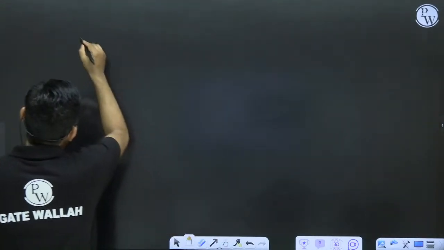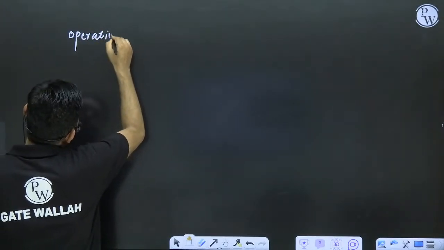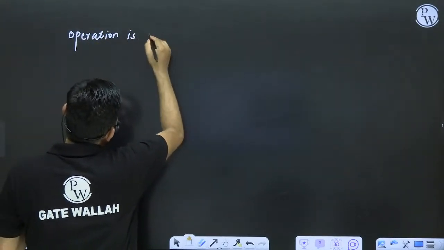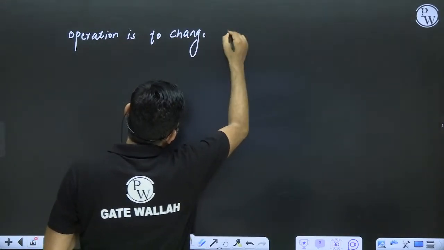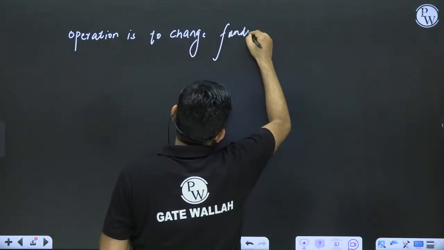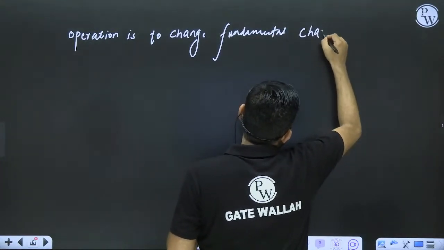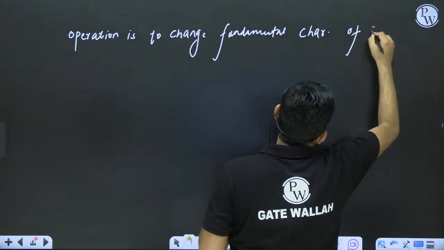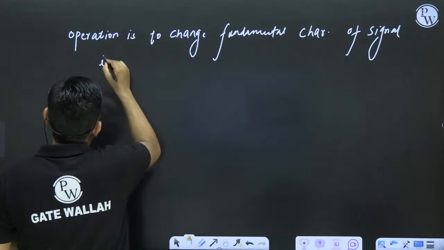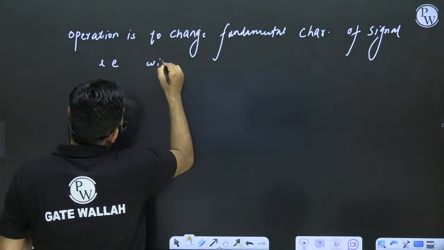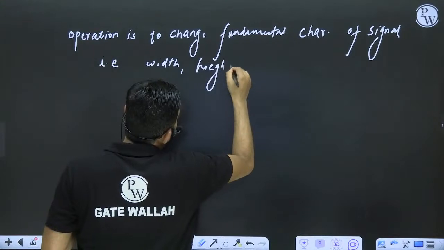Operation is to change the fundamental characteristics of a signal, that is width, height, endpoints.